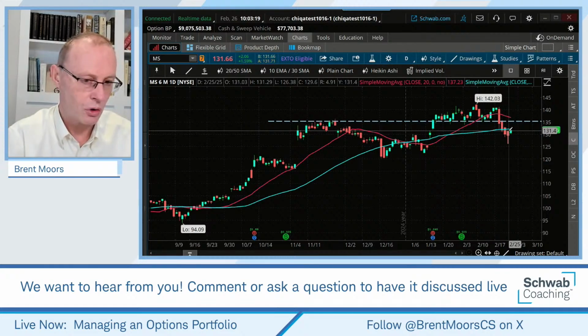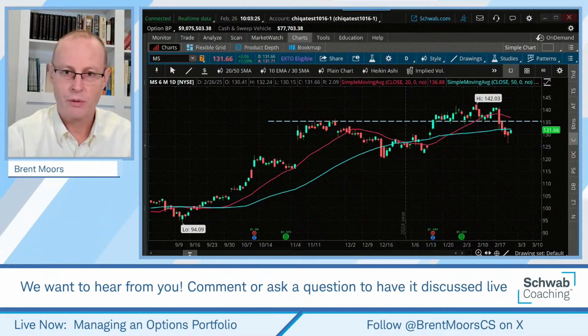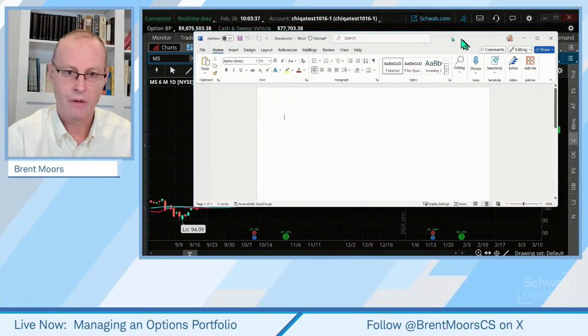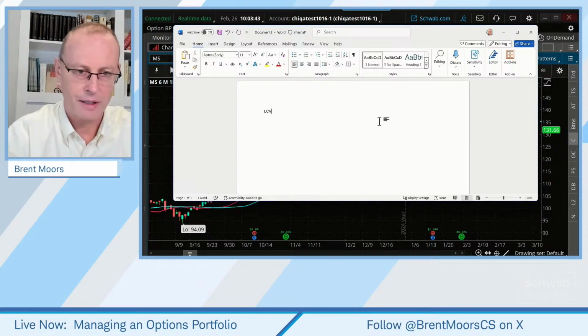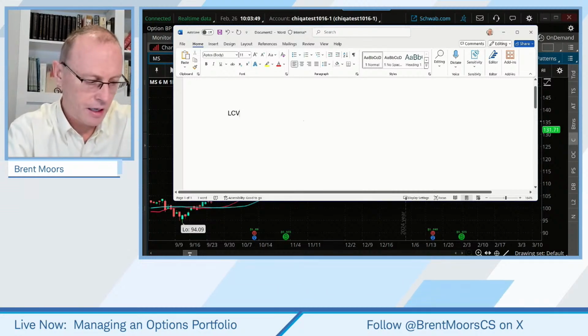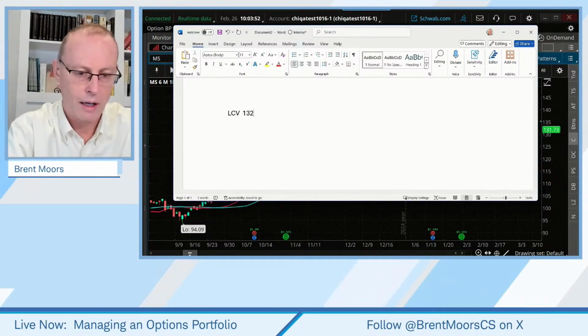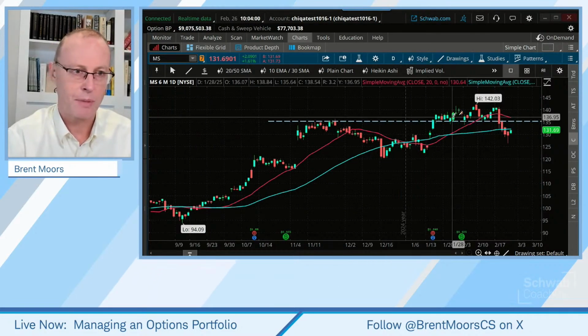This is a 132, 140 long call vertical. I want to talk about what our max gain and max loss were getting into this trade. So let's pull this up. It's a long call vertical, I'll put LCV. I'm going to make this a little bit bigger so you can see it better. Long call vertical, 132, 140. How much did we pay for this trade? This is a debit spread, so it costs us money up front.